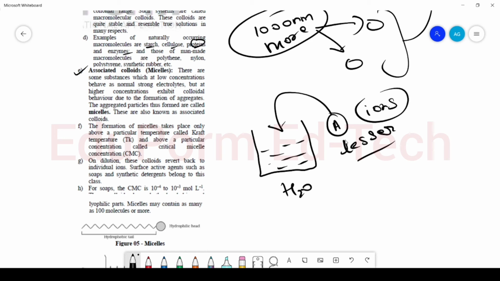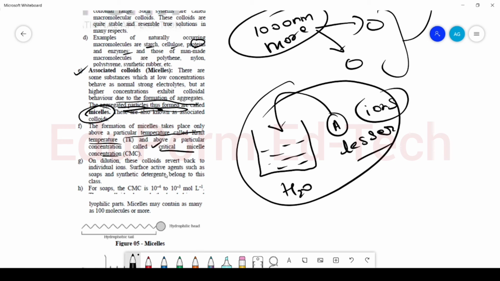But when I add it at a certain higher concentration, which is also called the critical micelle concentration, they aggregate together, and the aggregated particles are of colloidal range, and these aggregated particles are called micelles, and these micelles form a colloidal sol. The minimum concentration which is required for formation of micelles is called the critical micelle concentration, and the minimum temperature which is required for formation of micelles is called the Kraft temperature. When I dilute this colloidal sol, it converts back into pure solutions of ions.